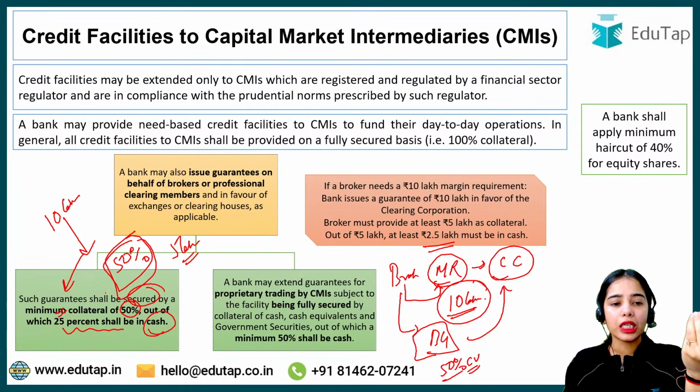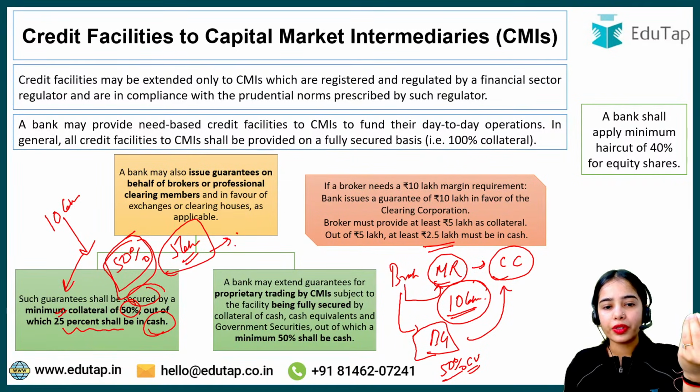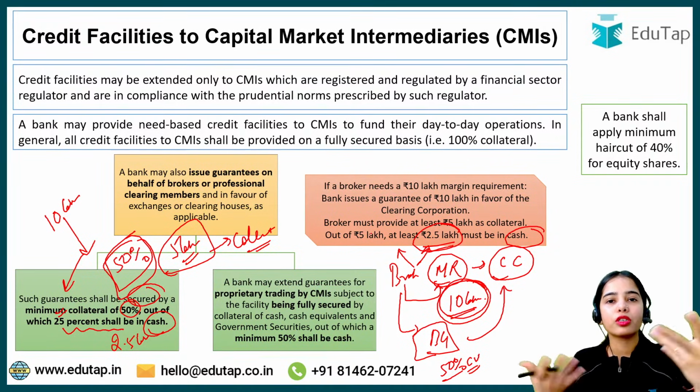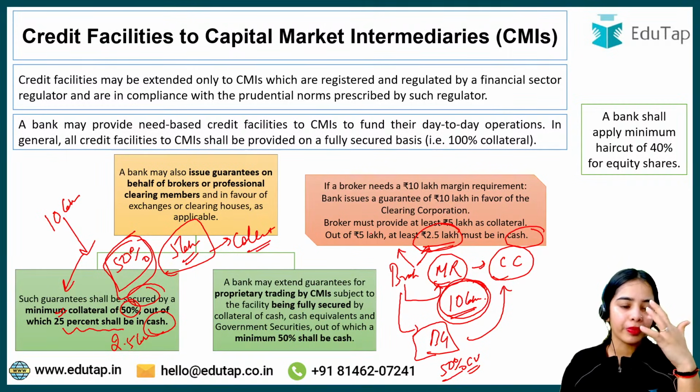So that means the collateral, 5 lakh rupees worth of collateral, has to be provided by the broker, and out of this 25%, that means 2.5 lakhs should be in cash. So rather than blocking its 10 lakh rupees, it is only blocking its 2.5 lakh, and it is giving the rest of the 2.5 lakh in shares or in some other valuation. Okay, so that is the idea.